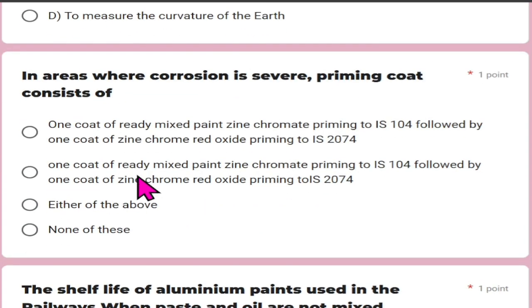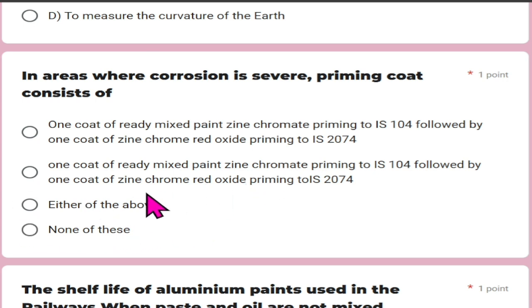In areas where corrosion is severe, the priming coat consists of 1 coat of ready mixed paint zinc chromate priming to IS 104 followed by 1 coat of zinc chrome red oxide priming to IS 2074, or 1 coat of ready mixed paint zinc chromate priming to IS 104 followed by 1 coat of zinc chrome red oxide priming to IS 2074.